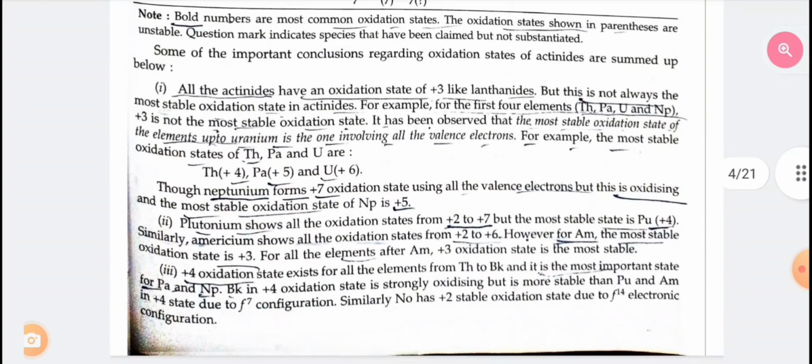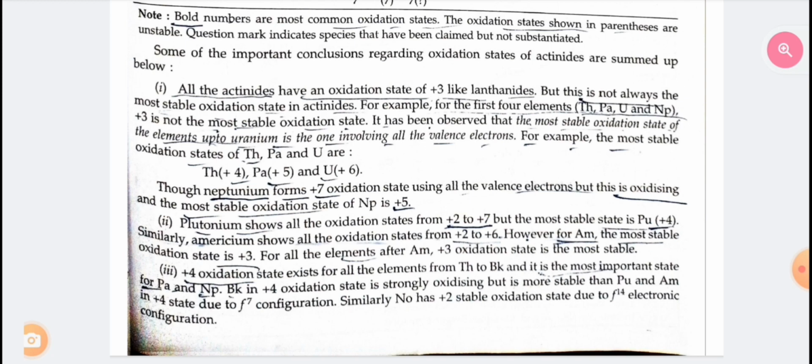Second, plutonium shows all the oxidation states from +2 to +7, but the most stable state is plutonium +4. Similarly, americium shows all the oxidation states from +2 to +6. However, for americium, the most stable oxidation state is +3. For all the elements after americium, the +3 oxidation state is most stable.